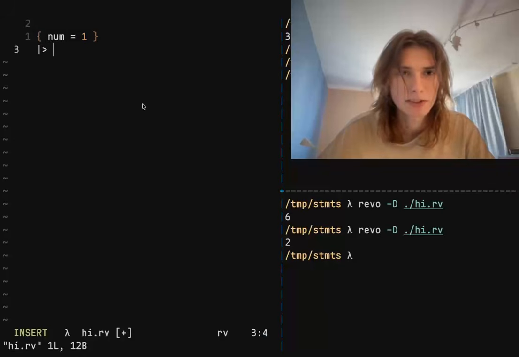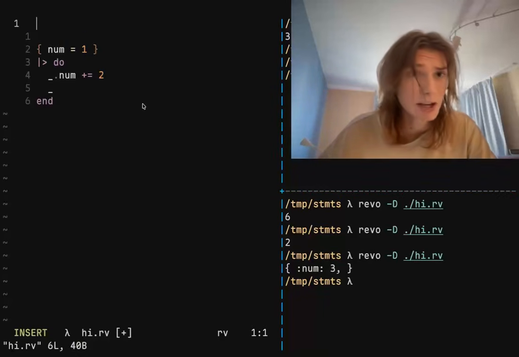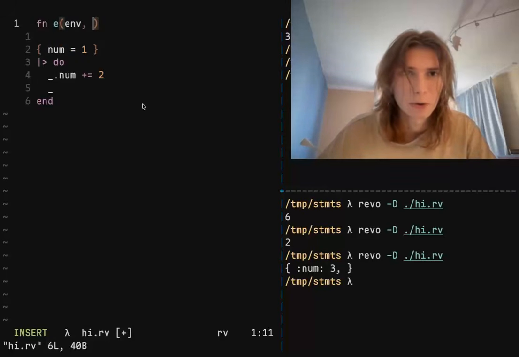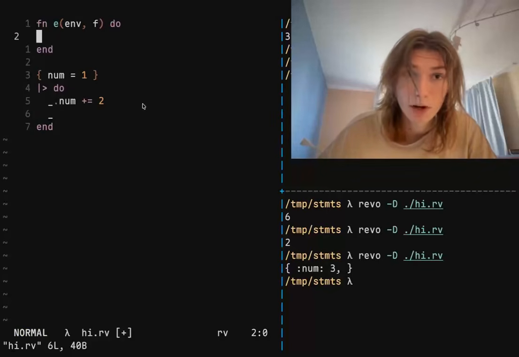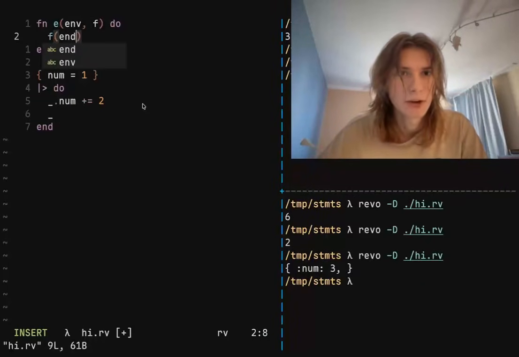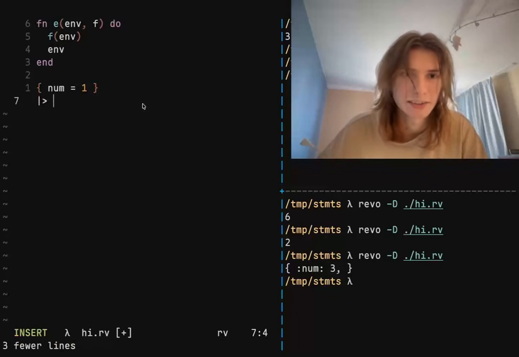So then you're gonna pass it down. You're gonna say do, underscore dot num plus equals 2, and then you return this. And then you're gonna say, wow, this is really ugly. Why would you suggest I do that? I say no. We make a function, it takes in an env and then a function. We make the only do block that we're gonna make in this program, preferably. We're gonna say f to env, and then we're gonna return the env.